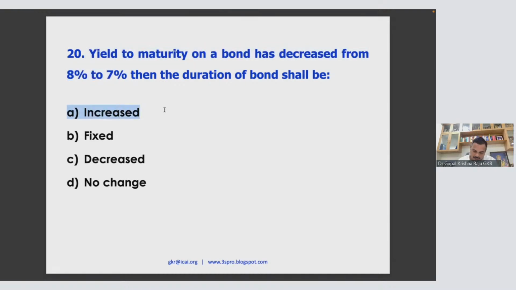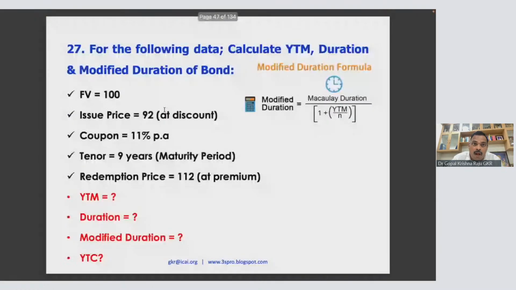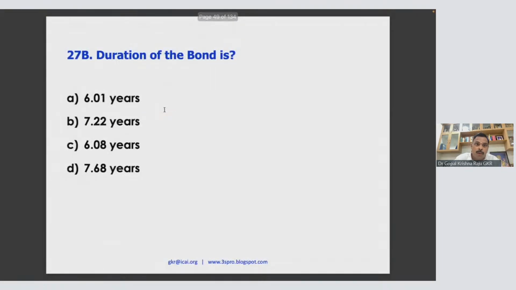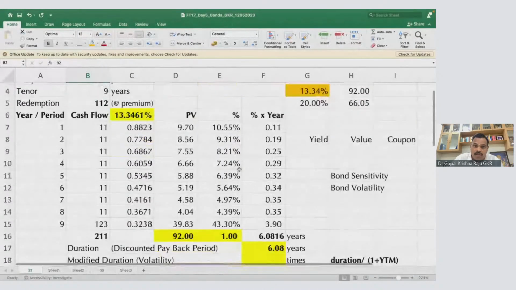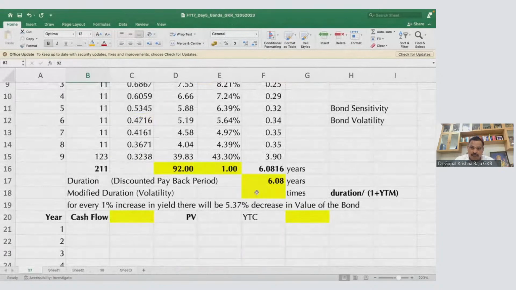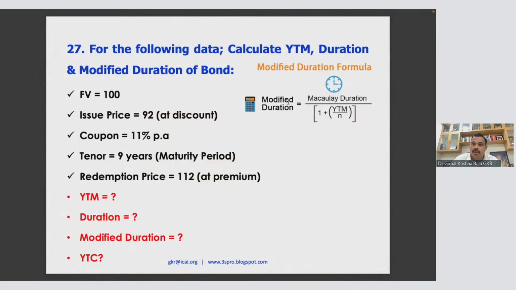20A. Careful, guys. Very careful. Understand the logic. Otherwise, Govinda. Now come to this question. Now duration is over. Now what is modified duration? Modified duration is volatility. It's very simple: duration divided by 1 plus YTM. And this duration is called modified.